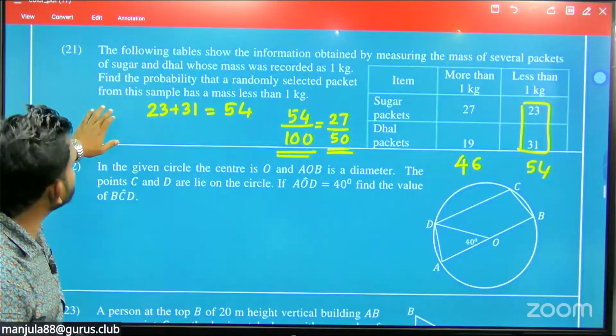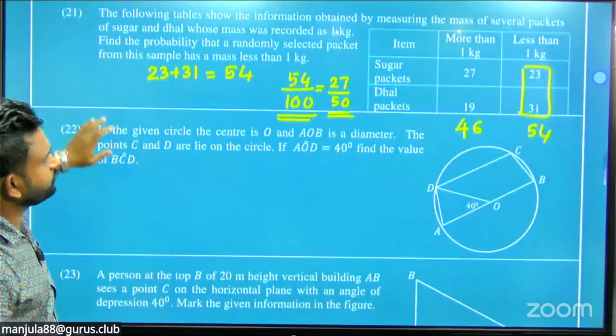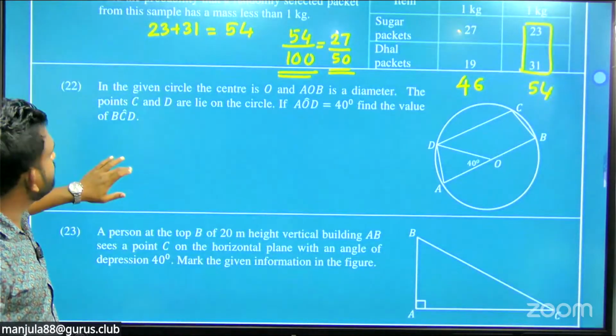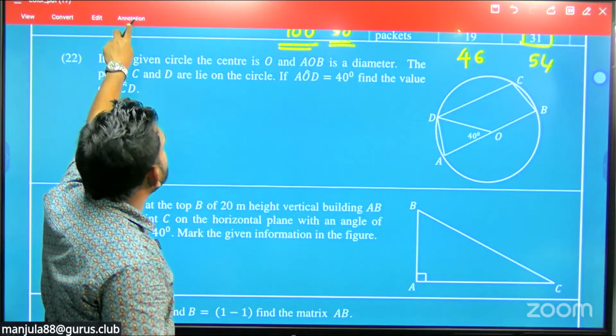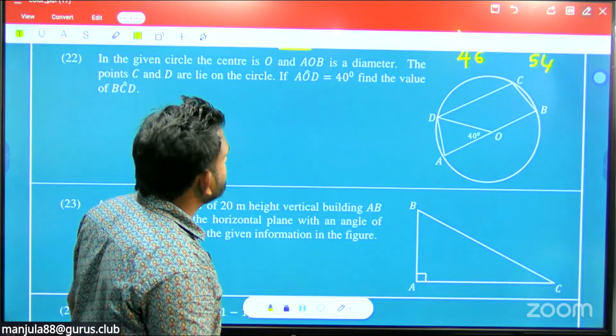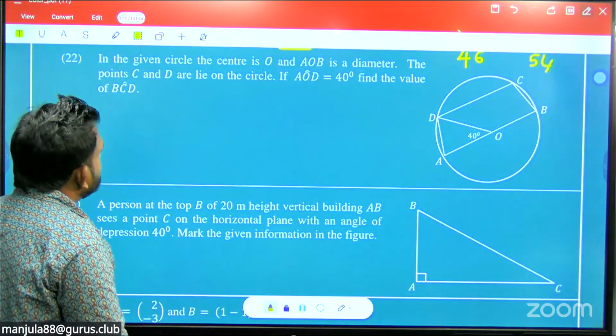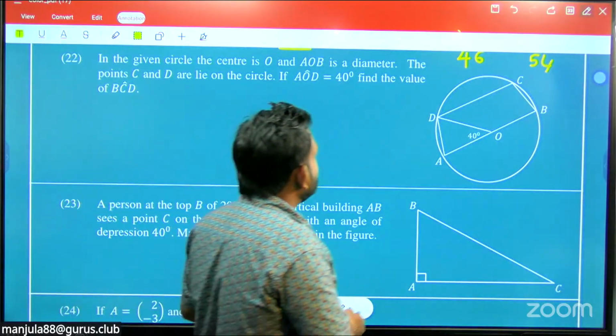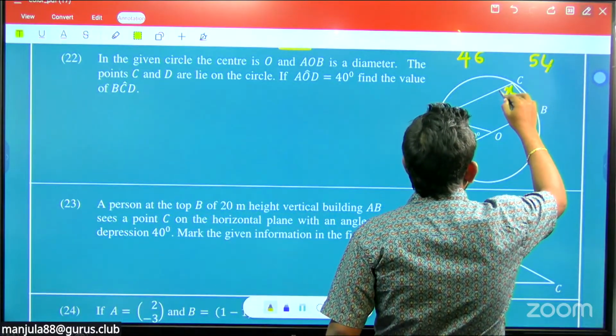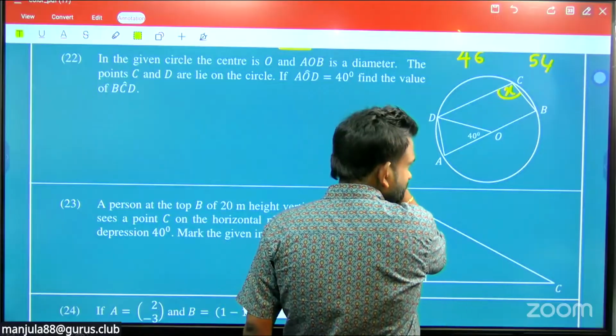Probability, isn't it? Yes, 27 upon 50. Right, then question 22. In the given circle, the center is O and AOB is a diameter. The point C and angle AOD equal 40. They are asking to find the value of angle BCD, this X, right. So here